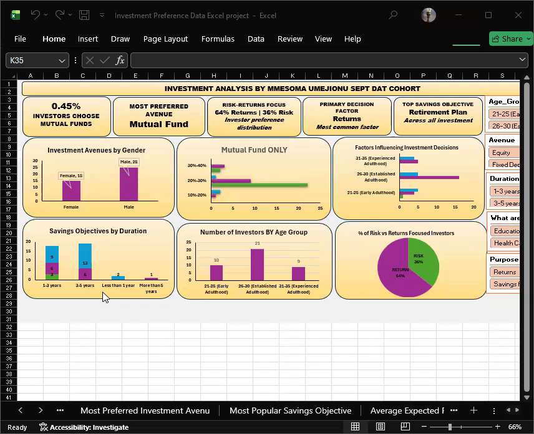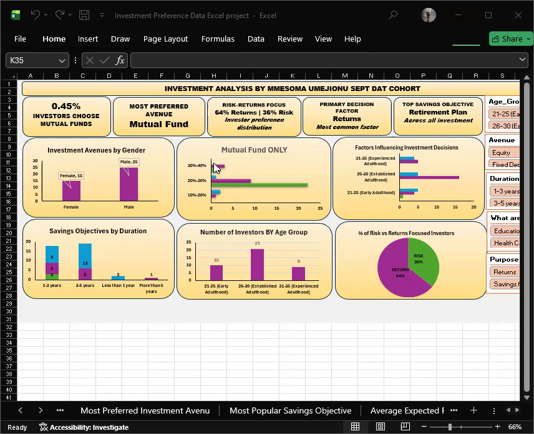Moving over to the mutual fund chart, we can see that this bar chart shows risk band for mutual fund investors, and the 20% to 30% return band has the highest number of investors, followed by the 10% to 20% band, and also followed by the 30% to 40% band.